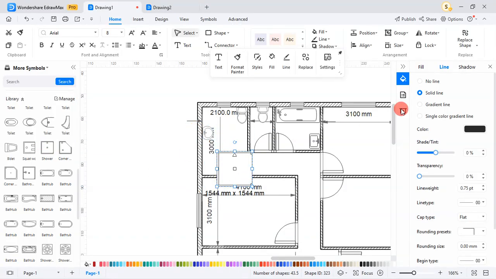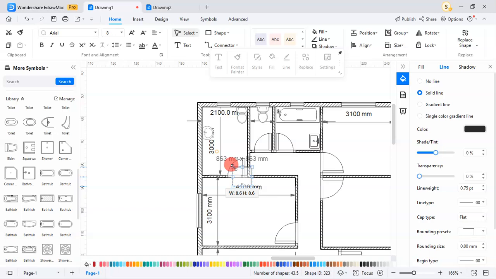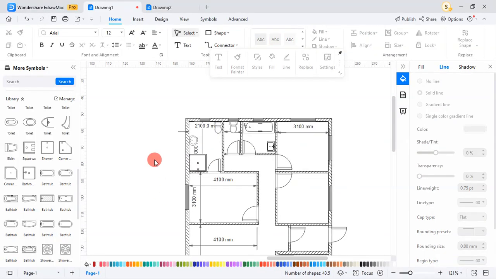Scale. Rotate. Okay, so something like this. Okay, so this should be fine. Okay, so as you can see, I've placed my plumbing fixtures.